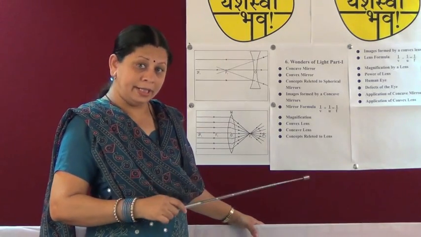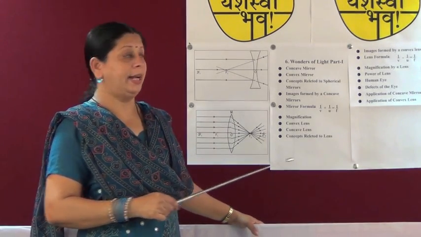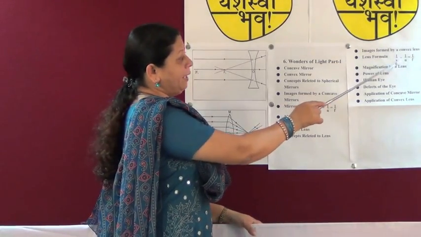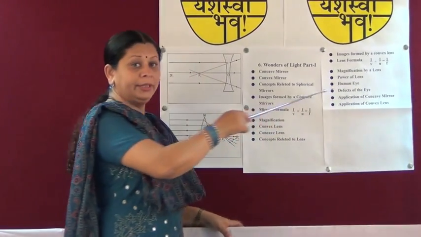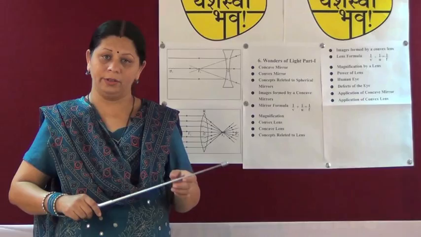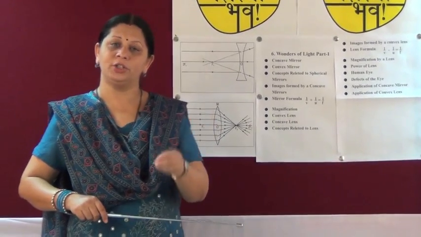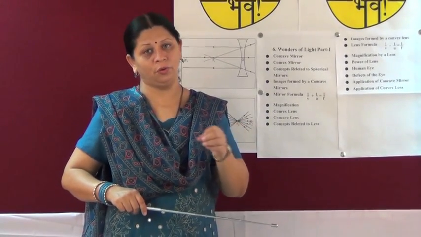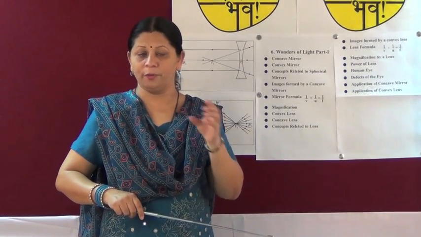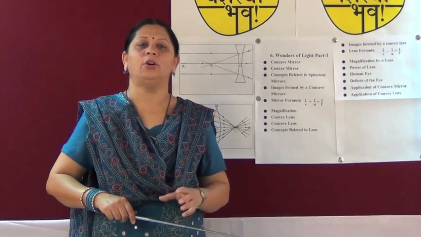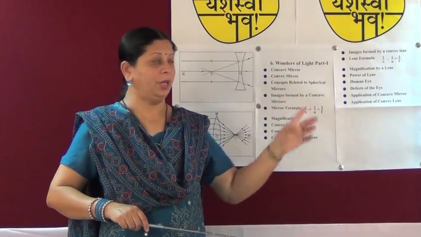Now here the lens formula is given such that 1 upon v minus 1 upon u is equal to 1 upon f. The relation between the distance of the object, distance of the image and distance of the focus from O, or from the center of the lens, is called the lens formula.